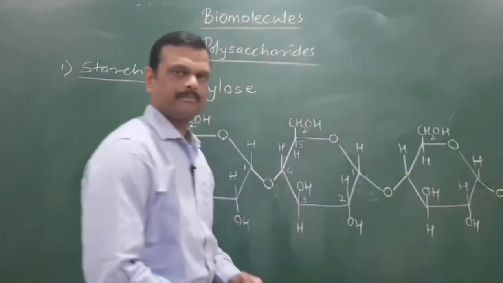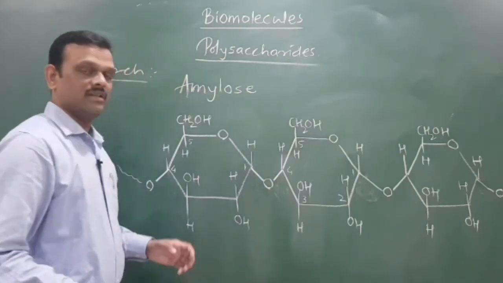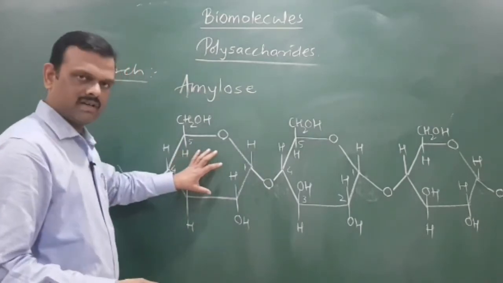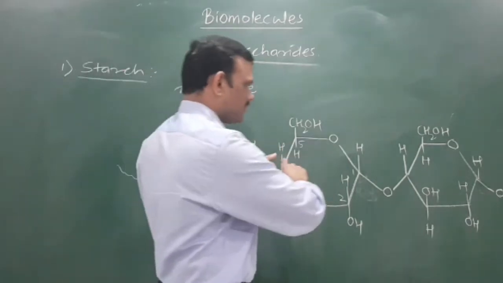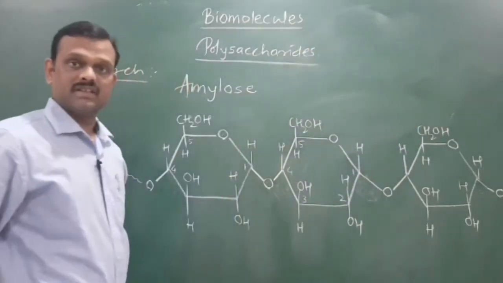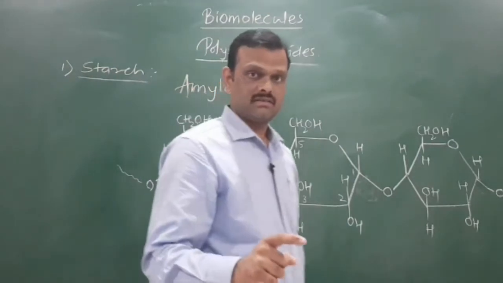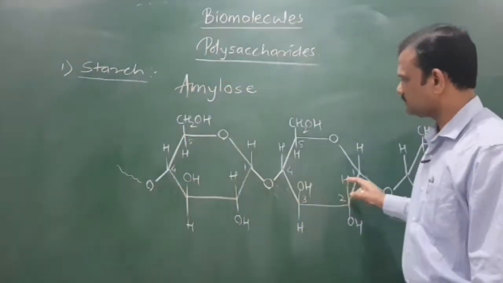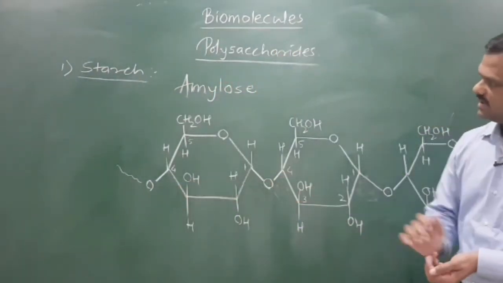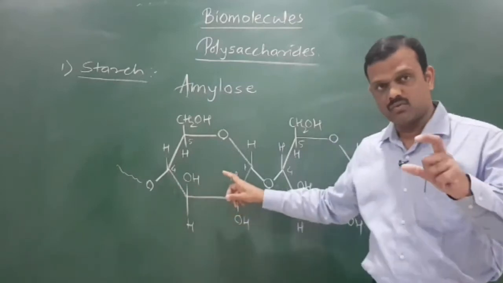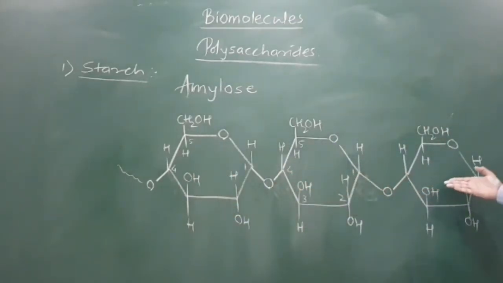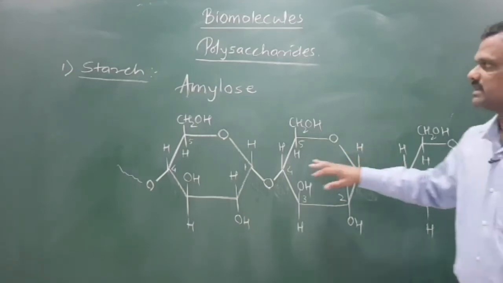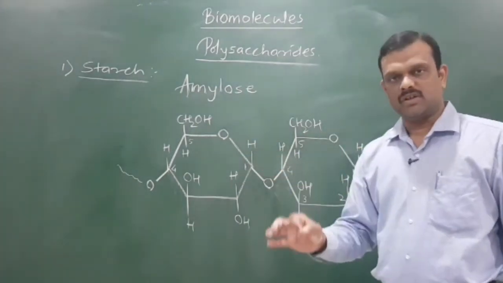Like this one. That means the monomer is alpha D glucopyranose, which on polymerization forms this long chain compound. There is no branch in this chain, only the single unit. This one is one monomer unit, and they are attached to each other by a straight chain arrangement. Therefore this one is a linear polymer.